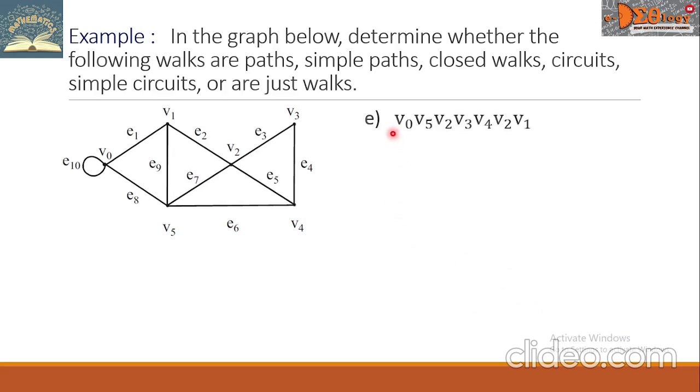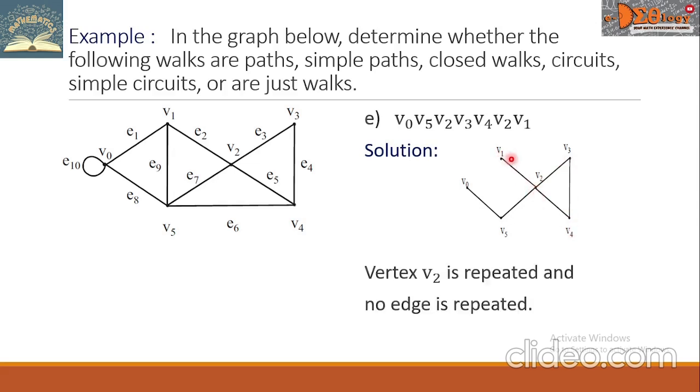Letter E, V sub 0, V sub 5, V sub 2, V sub 3, V sub 4, V sub 2, V sub 1. When we draw the graph, it becomes like this. It starts with V sub 0, V sub 5, V sub 2, V sub 3, V sub 4, V sub 2, V sub 1. Vertex V sub 2 is repeated, and no edge is repeated.